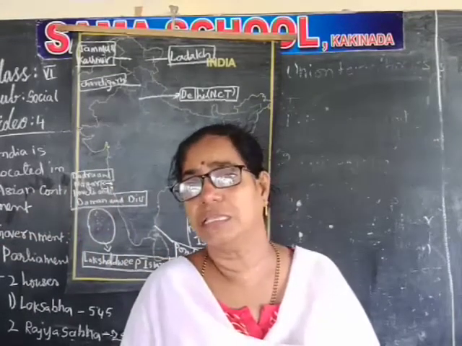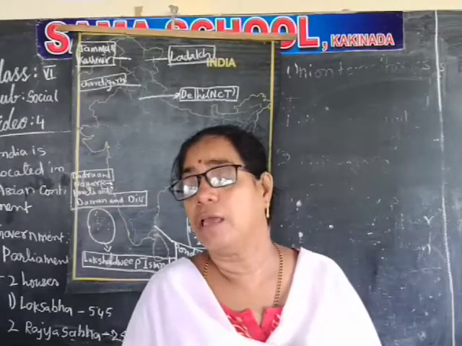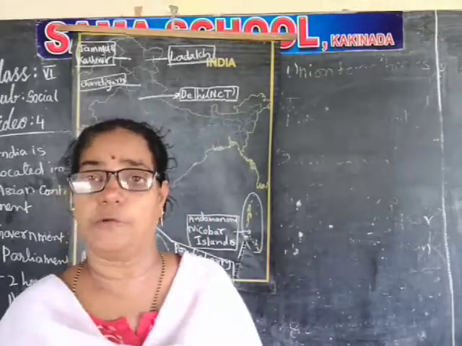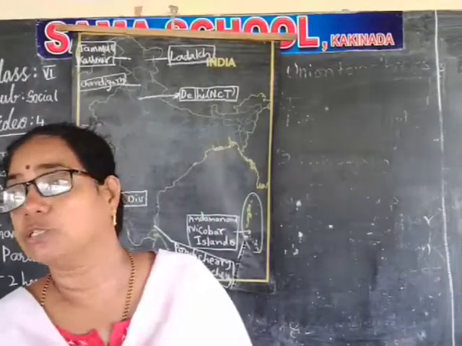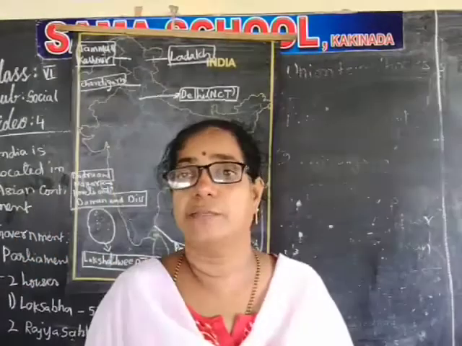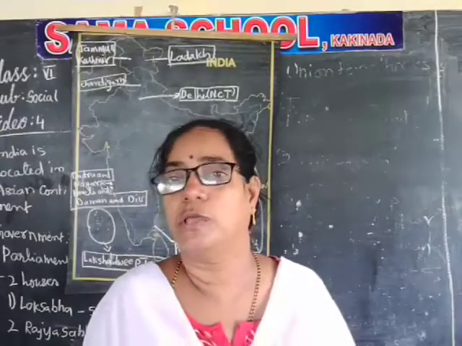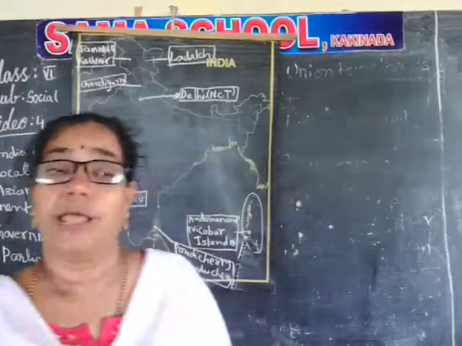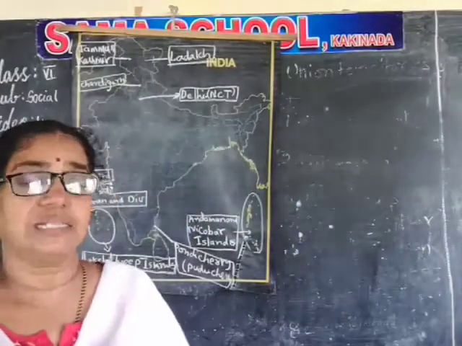Country means people living in a particular land with particular boundaries is called a country. So if only land is there, it is not called a country. Along with the people, the land is there, that is called a country.